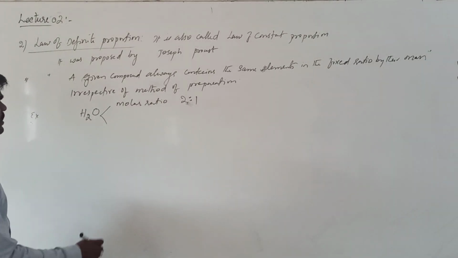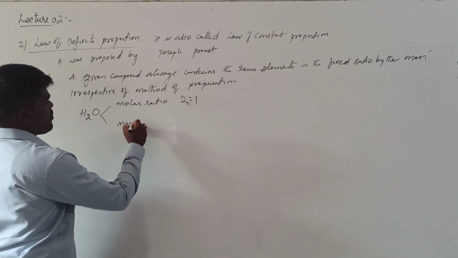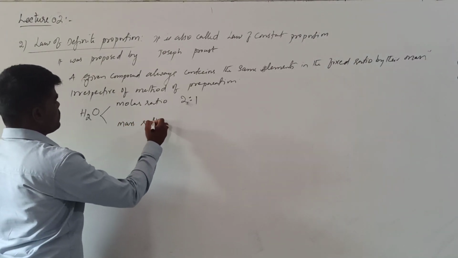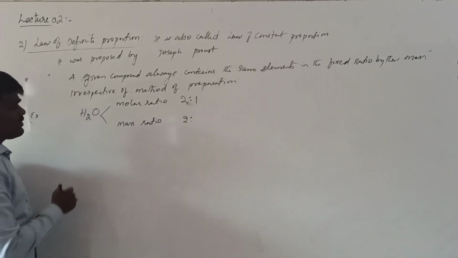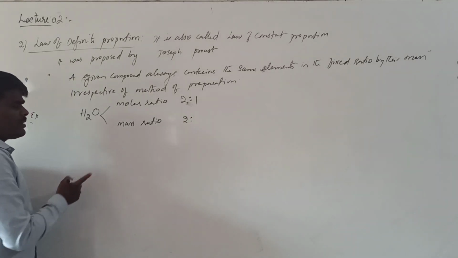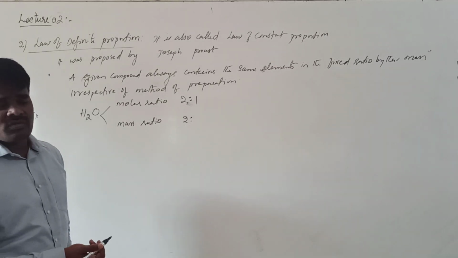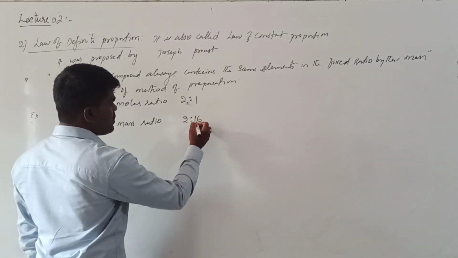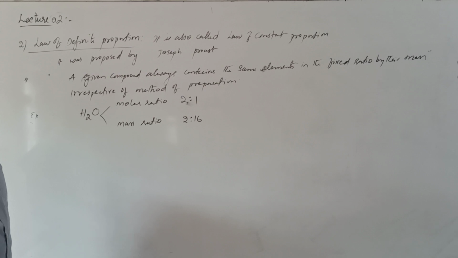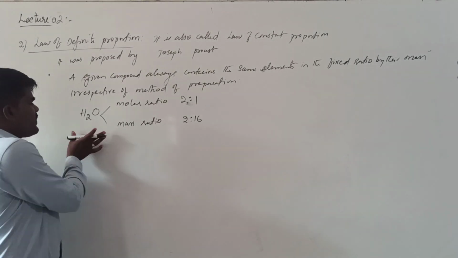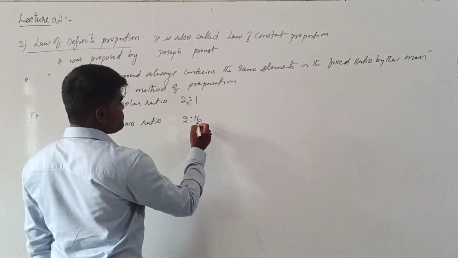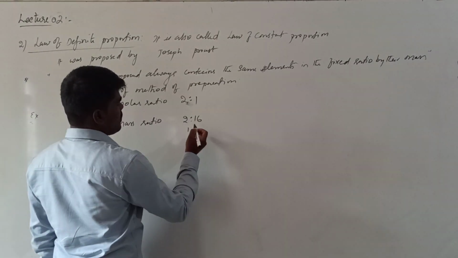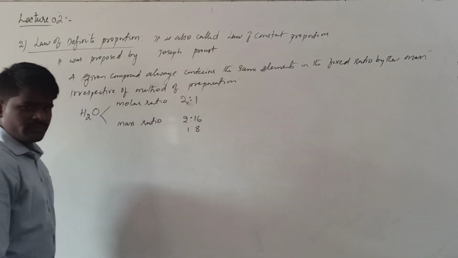If you are talking about the mass ratio, what is the mass ratio? How many grams of hydrogen is present? 2 grams. How many grams of oxygen is present? 1 mole of oxygen atoms. What is the mass of that? 16 grams. Right? So what is the simplest ratio of this mass of hydrogen and oxygen in water? This is 1:8 ratio.